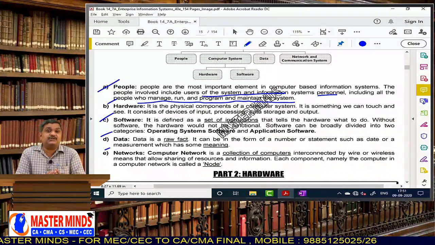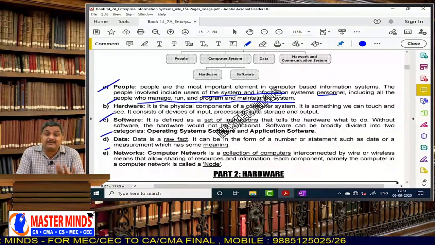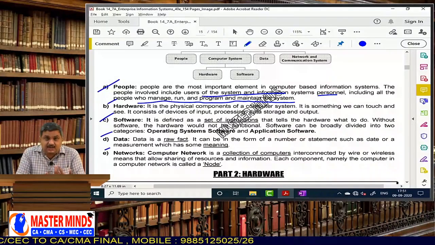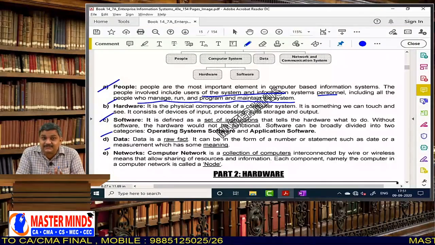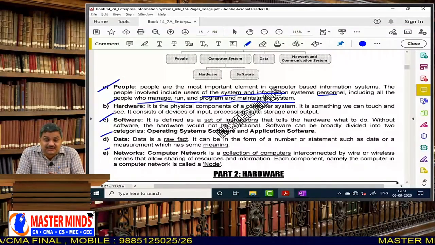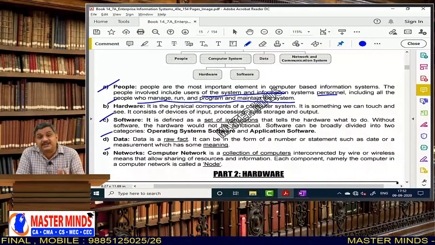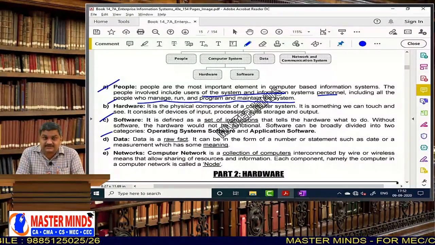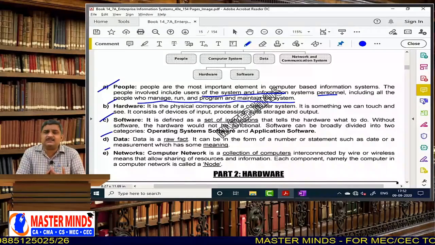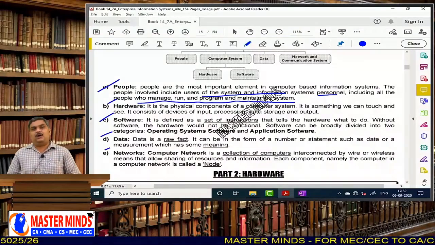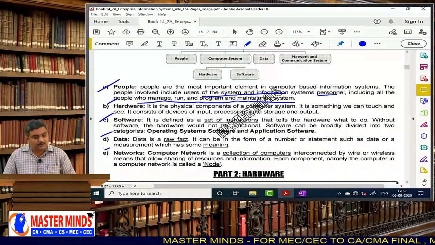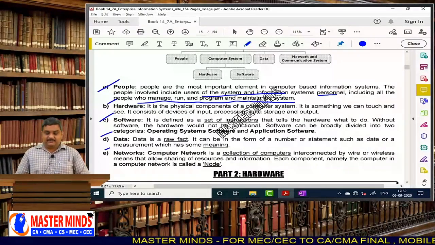To build an information system, we require programmers, data entry operators, network specialists, data scientists, database administrators, security personnel, ethical hackers, and several categories of people are required to set up an information system. That is the component of people.